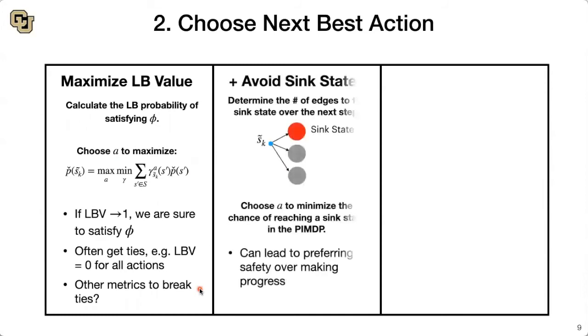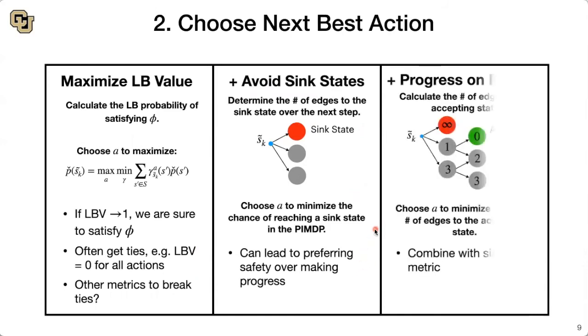The first heuristic we introduce is one that avoids sink states in the abstraction. If we reach a sink state, we violate the specification. So we choose actions to minimize the chance of reaching one of these sink states over the next step. This can lead to preferring safety over making progress, so we introduce the next metric, which is making progress on the PIMDP by looking at the expected number of edges to an accepting state. And we choose the action to minimize this value. As such, we combine this metric with the sink state metric in order to make progress in satisfying the specification.